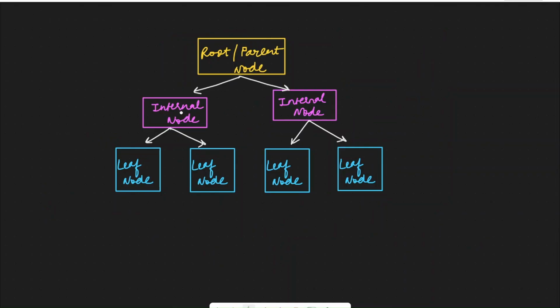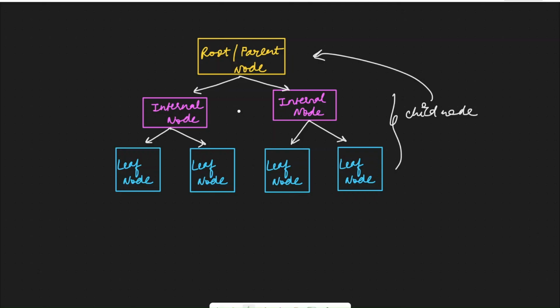Then the inner nodes, they are called internal nodes. There could be many internal nodes, and the nodes which do not have any other nodes attached to them are called leaf nodes. These are also called child nodes to this parent. These are child nodes to this parent. So these are the common terminology that you would be seeing when it comes to decision trees and machine learning.